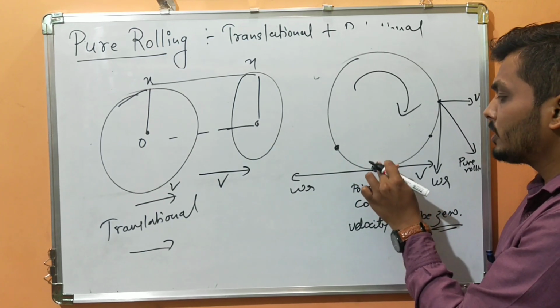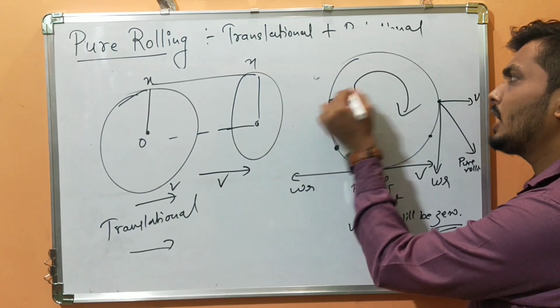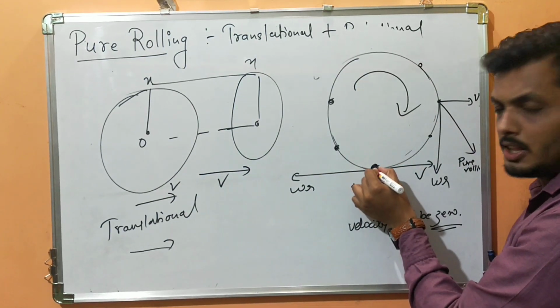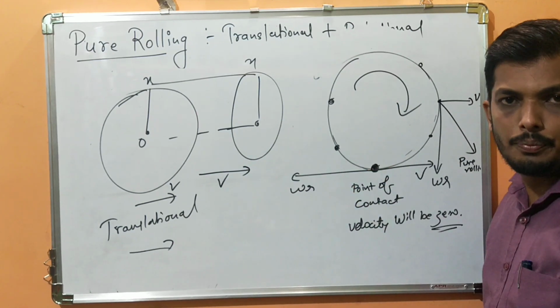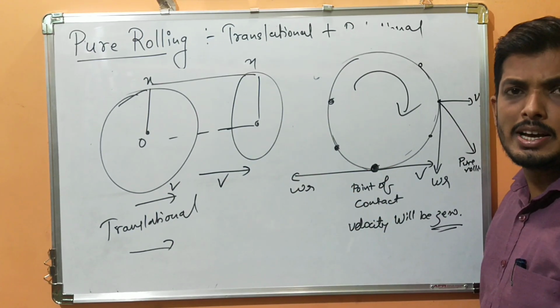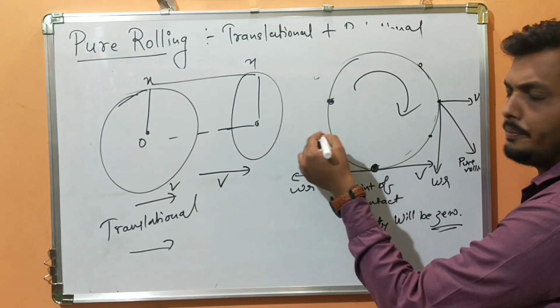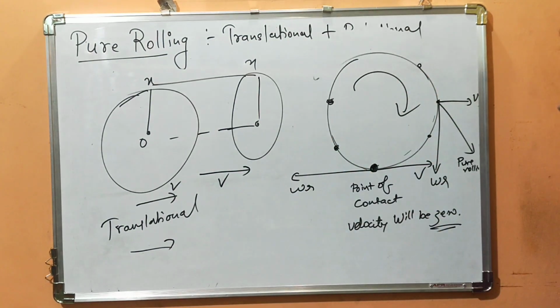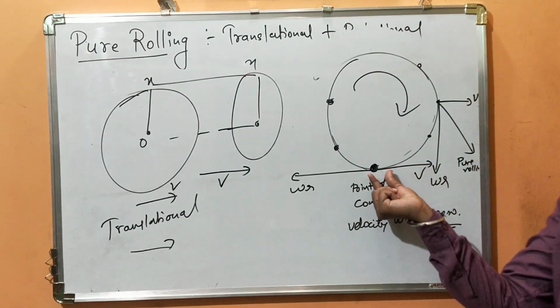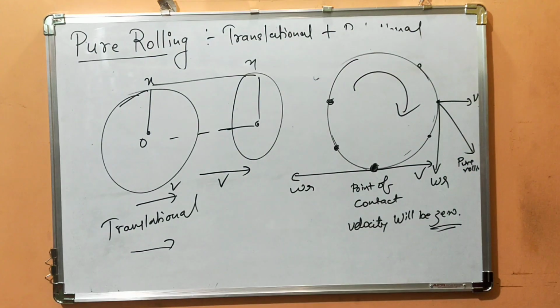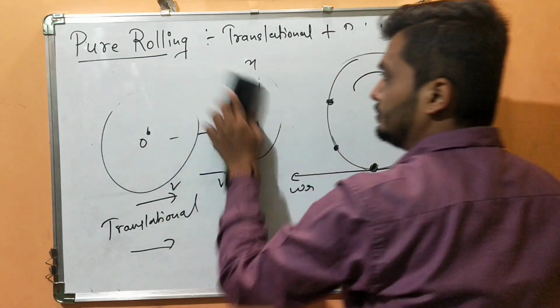Now after some time again this particle will go here and another particle will come here. So at this point again the velocity at the point of contact will be 0. Have you understood? And how to get the direction? All of you know it. Just do the vector addition. You just resolve the vectors. So in this case, both are in opposite directions, so the magnitude and resultant direction will be 0. Have you understood? Okay.